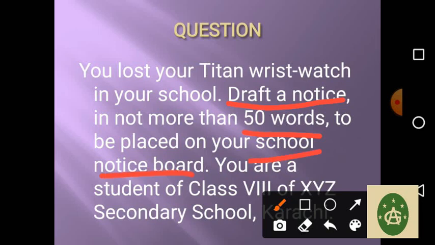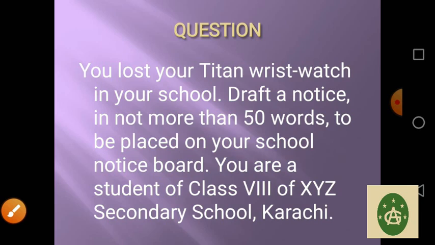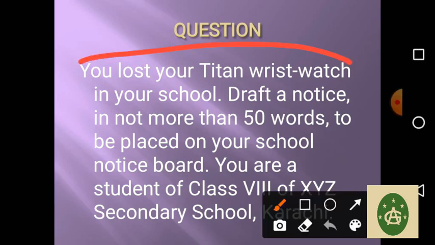You are a student of class 8 of XYZ Secondary School, Karachi. Okay, the school name is given. You are the student of class 8. You are writing a notice because you have lost your wristwatch in the school.